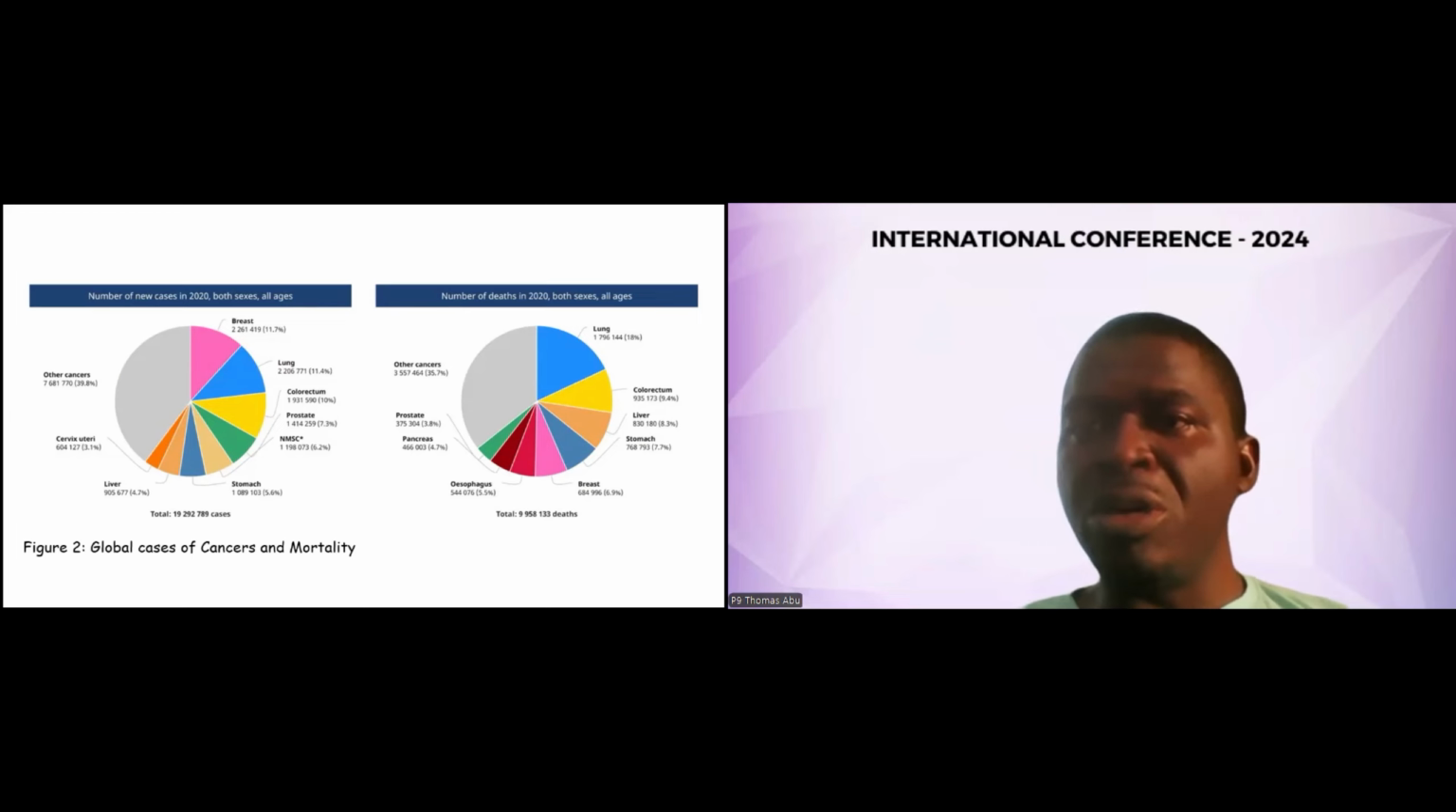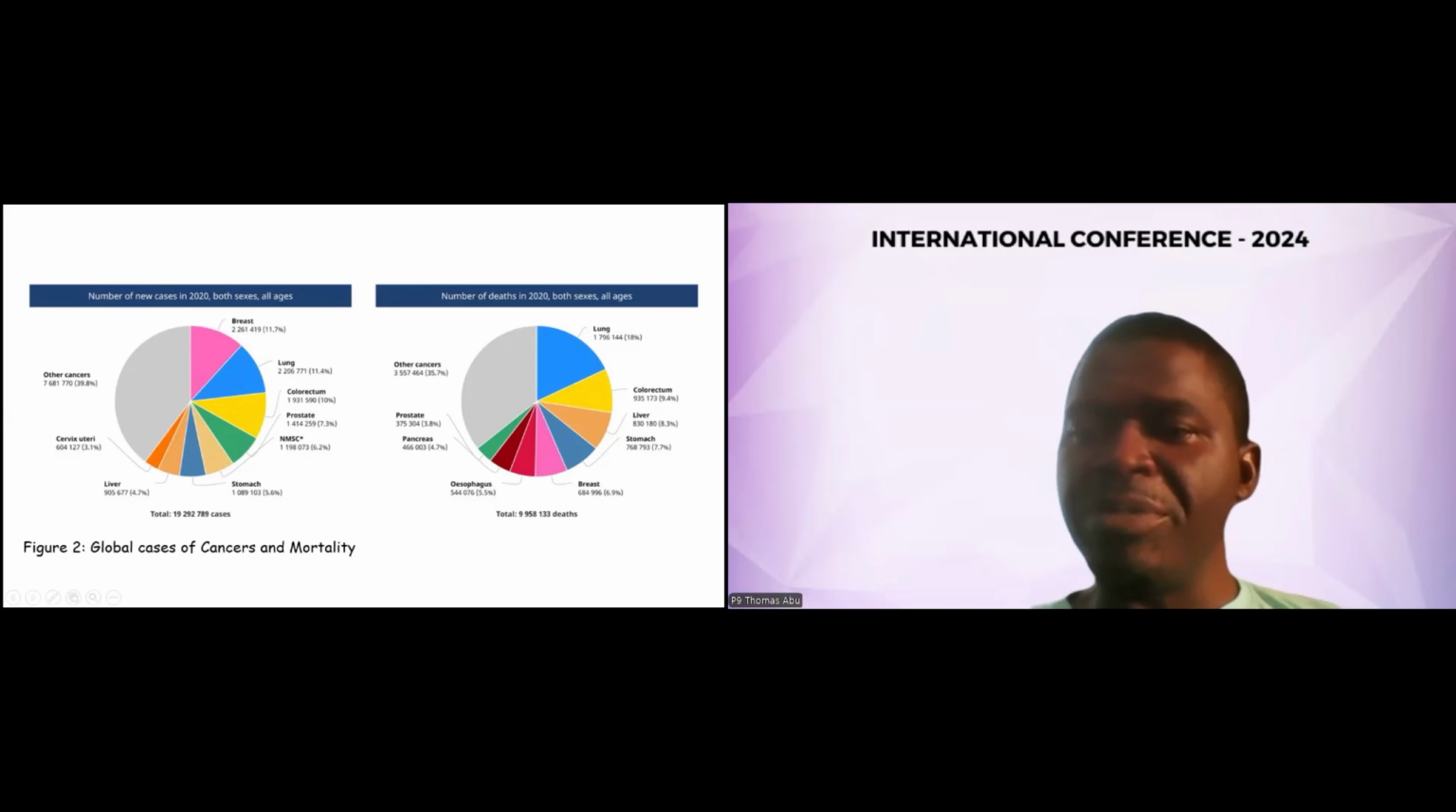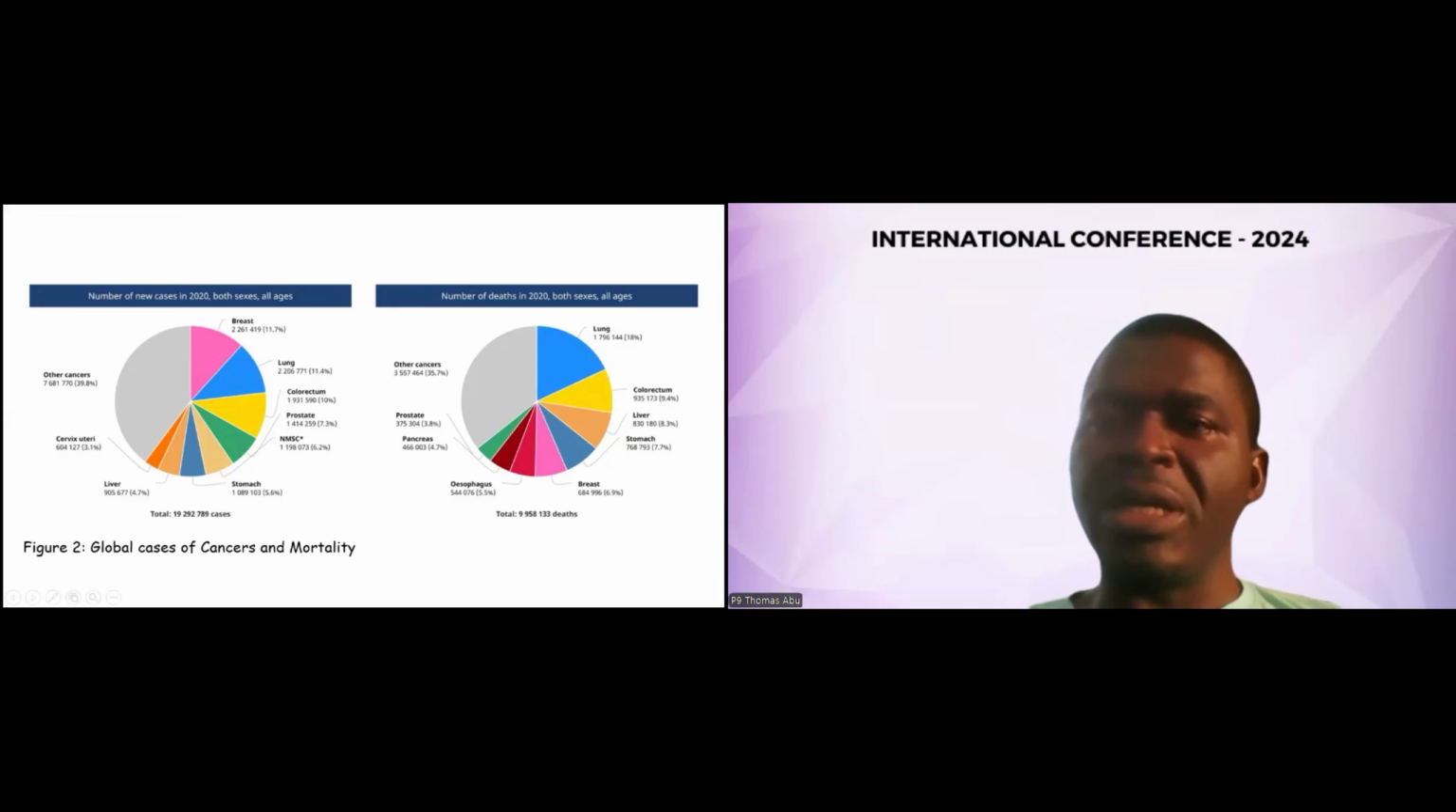Coming to the number of deaths, that is the mortality that occurred in 2020 in both sexes and all ages, we discover that for lung cancer, about 18% mortality was recorded, and for breast cancer, we can see that 6.9% mortality was recorded.